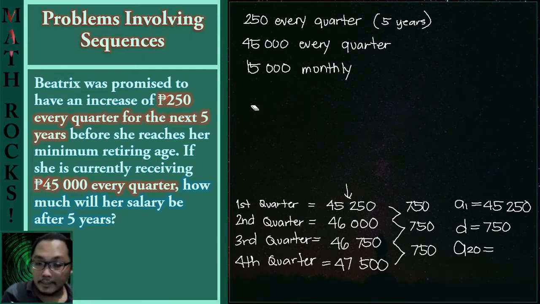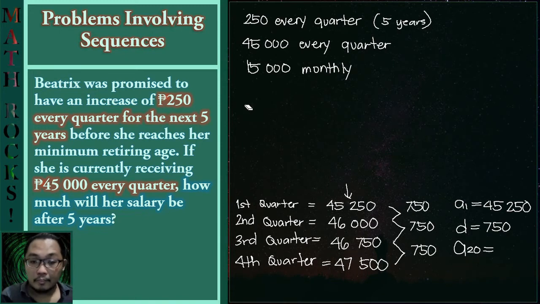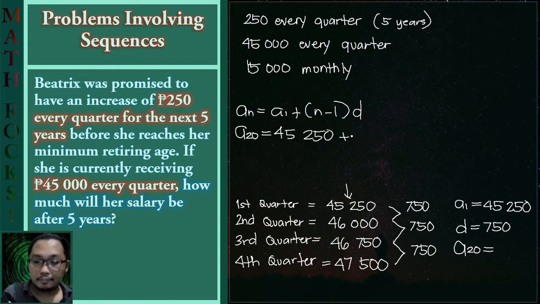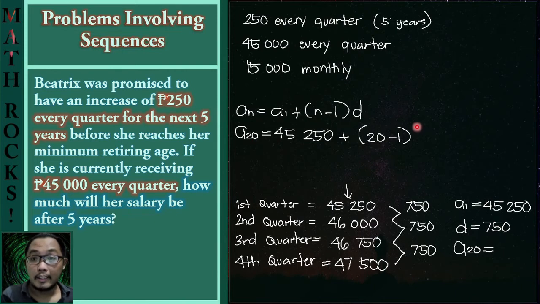And let us solve the a sub 20 using the formula for the arithmetic sequence. And for our a sub n, it is a sub 20, while the value of a sub 1 here is 45,250, and our n obviously is 20, and we have our common difference d equal to 750.